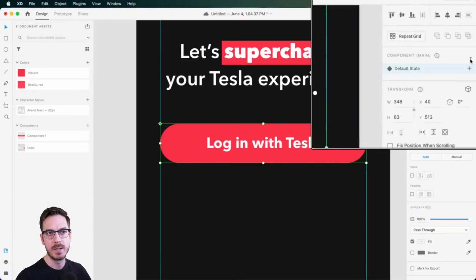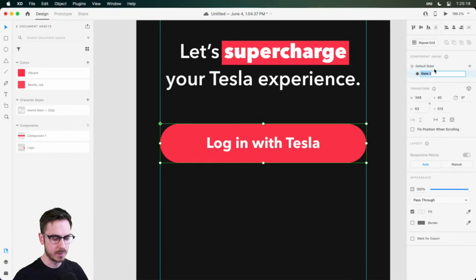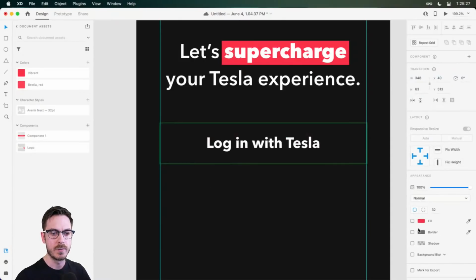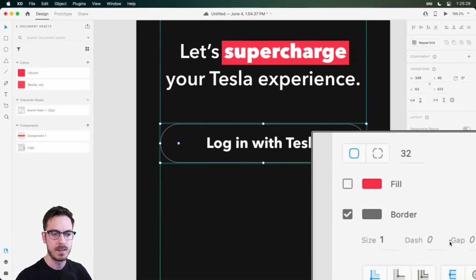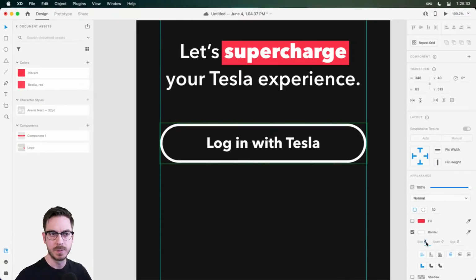But we can also create various states in our properties inspector. So let's say we wanted hover, won't apply, toggle we don't really need at the moment. So let's just do a regular state, and this will be outlined. And then this will be the button down below. So we will dive in here. I'm going to turn off the fill, set an outline in the properties inspector down here. Let's bump this up a little bit, 3, possibly 4.